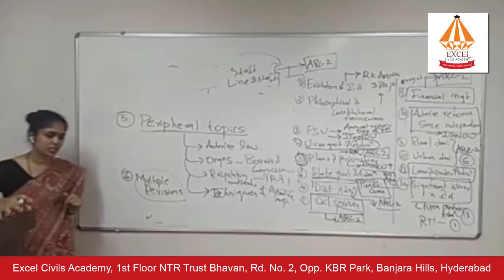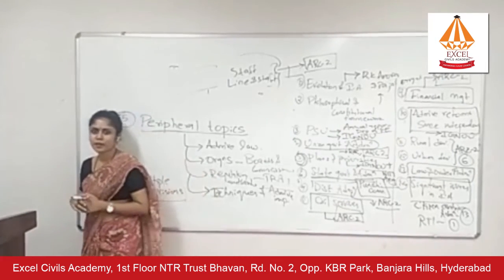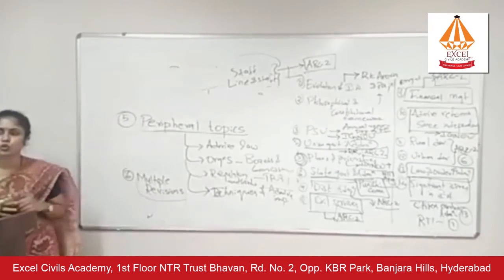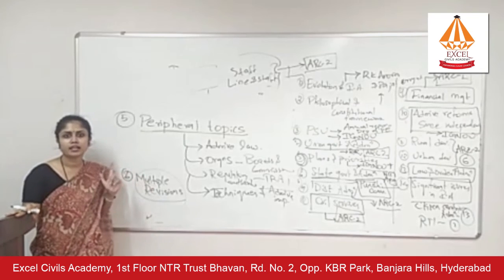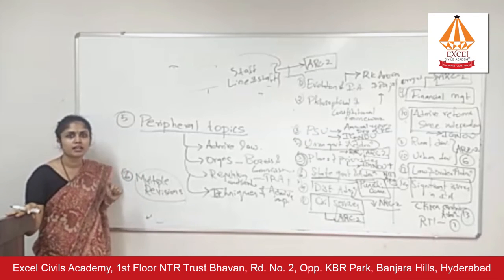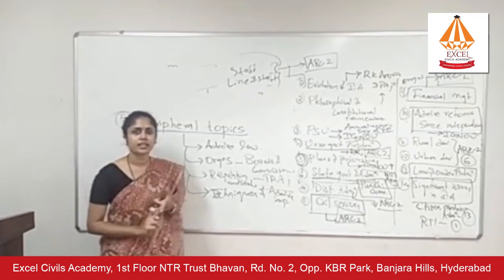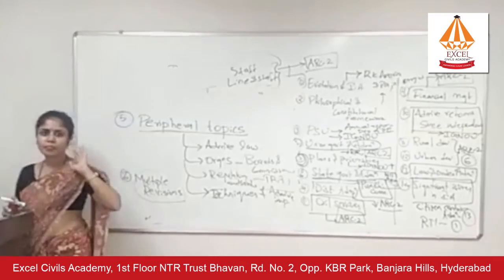See, public administration optional, it has a lot of advantages also, right? If you take PubAd optional, you don't have to do the GS part, that is polity, governance, and social issues. Of course, in social issues you have to do education and health, but governance issues and polity will get covered in your public administration syllabus itself, right?